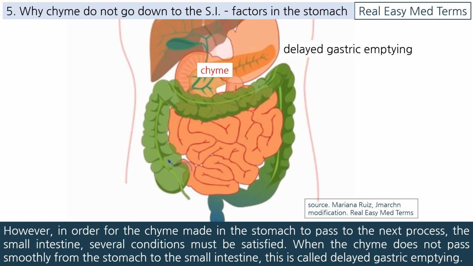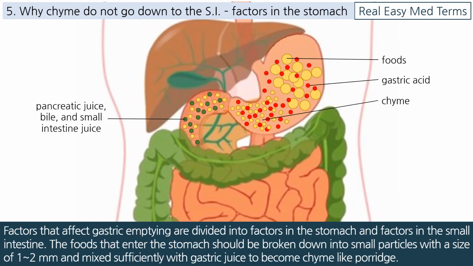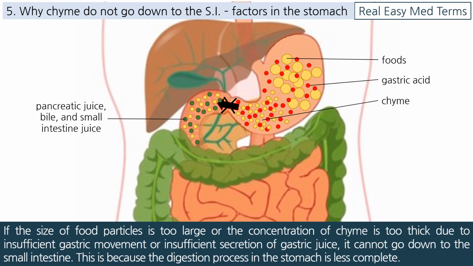When the chyme does not pass smoothly from the stomach to the small intestine, this is called delayed gastric emptying. Factors that affect gastric emptying are divided into factors in the stomach and factors in the small intestine. The foods that enter the stomach should be broken down into small particles with a size of 1 to 2 mm and mixed sufficiently with gastric juice to become chyme-like porridge. If the size of food particles is too large or the concentration of chyme is too thick due to insufficient gastric movement or insufficient secretion of gastric juice, it cannot go down to the small intestine. This is because the digestion process in the stomach is less complete.